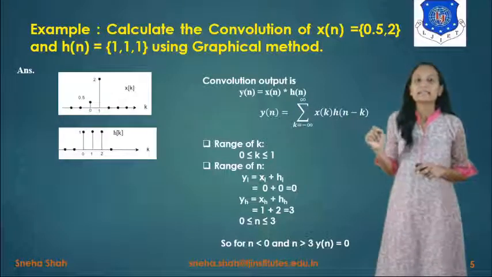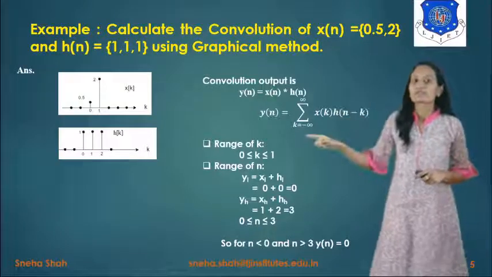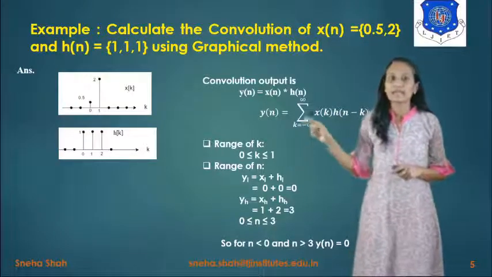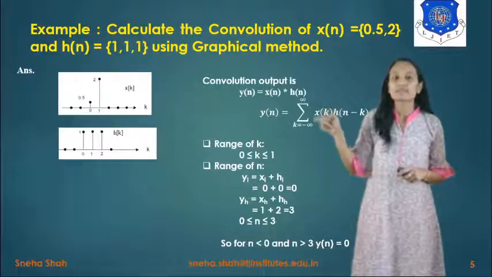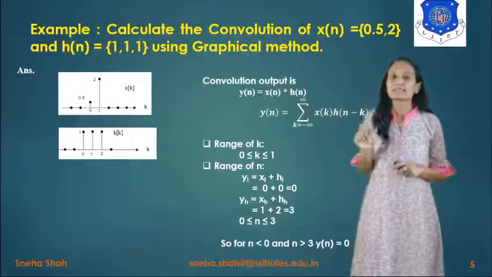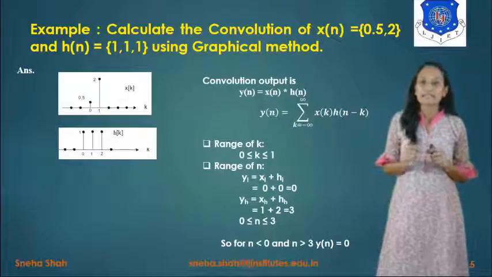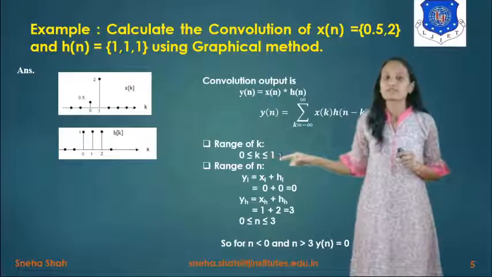Right. Now in this we have to find the range of k and the range of n. First of all, to find the range of k, for x of k the range of k will be the same as the range of x, right? So what will be the range of x? From this graph you can see that the range of x will be between 0 and 1 only. So the range of k will be 0 to 1 only.